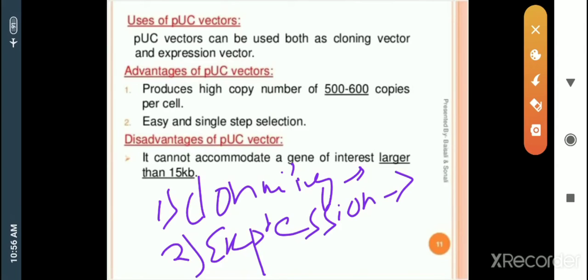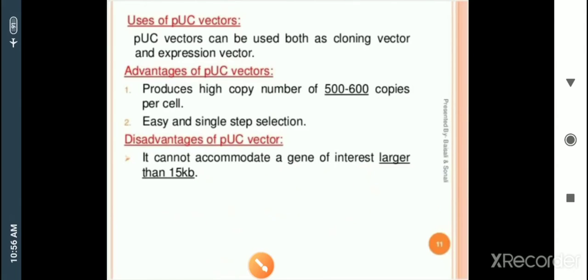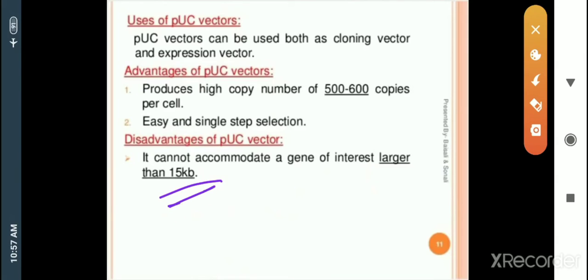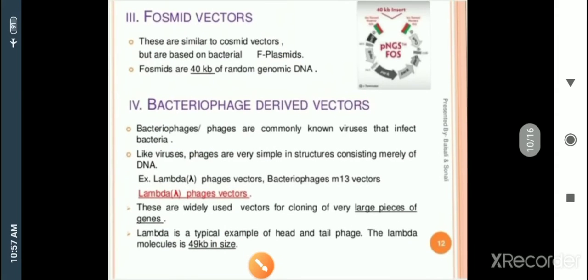And what are the disadvantages? It cannot accommodate a gene of interest larger than 15 kb. This is one disadvantage: it carries only smaller sizes. It is a smaller vector, so if the size of any gene of interest is more than 15 kb, it does not accept it. This is the one disadvantage here.